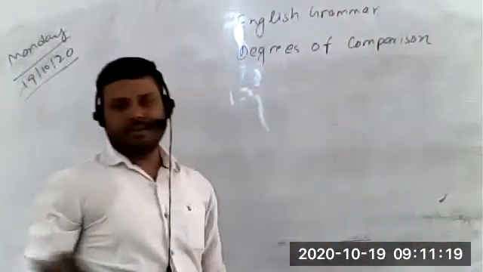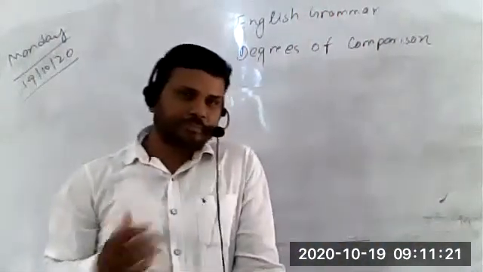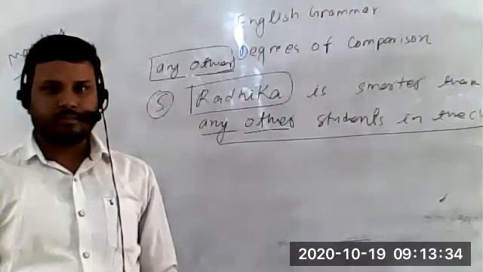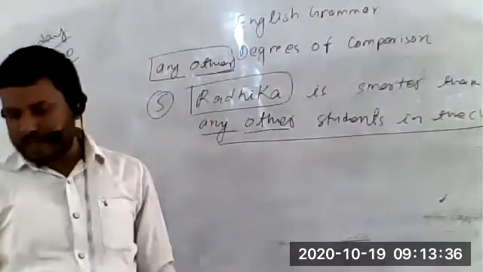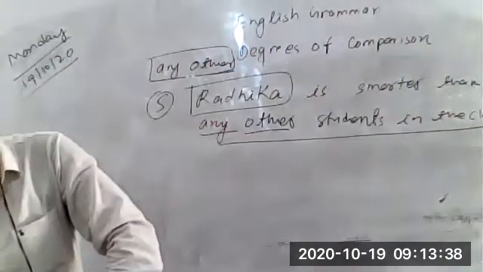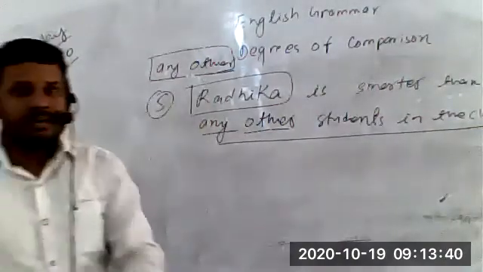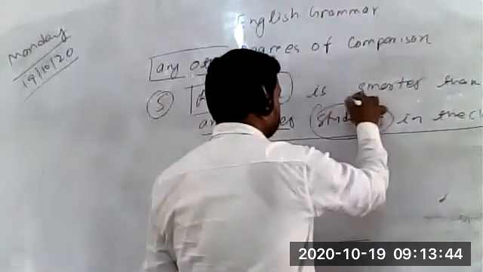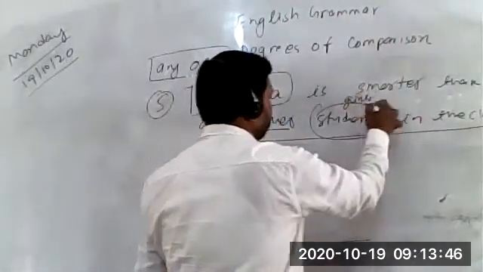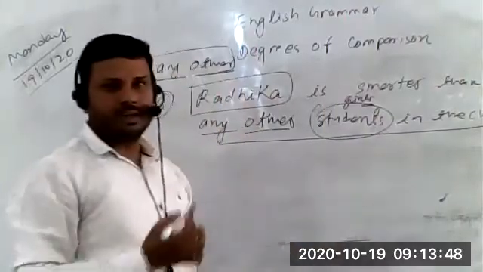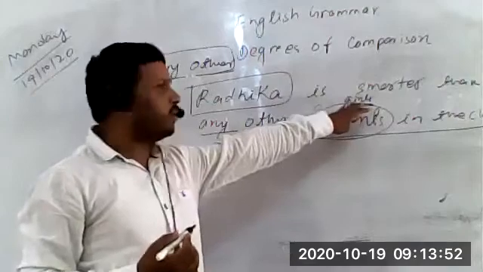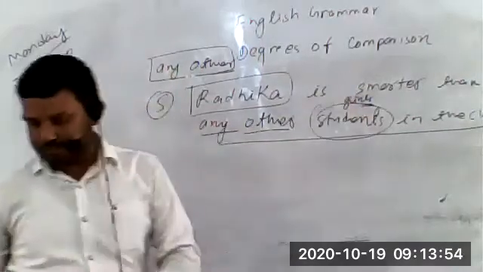Did you understand? Why girls instead of students? Girls is there, so no matter, you can use girls. If students is there, you write students. Girls are there, so write girls, no problem.